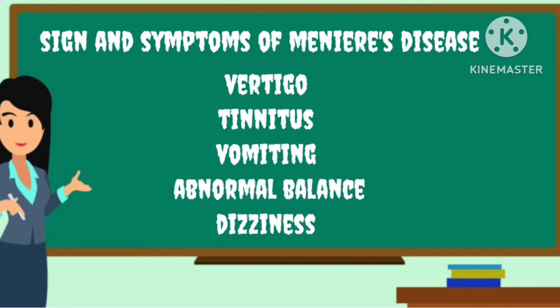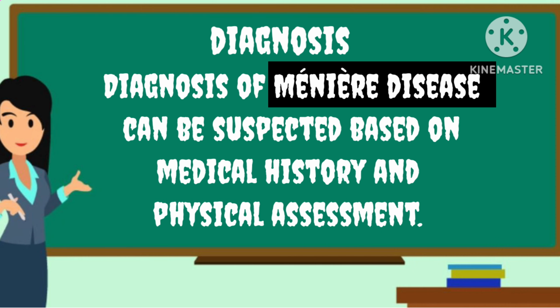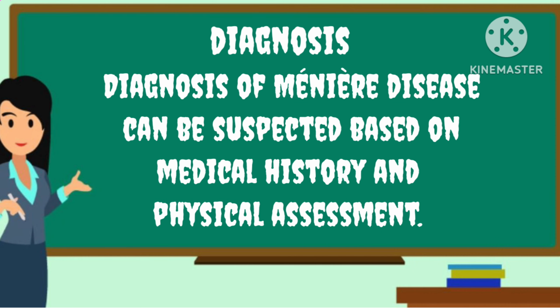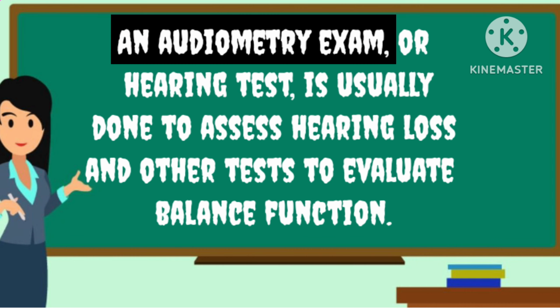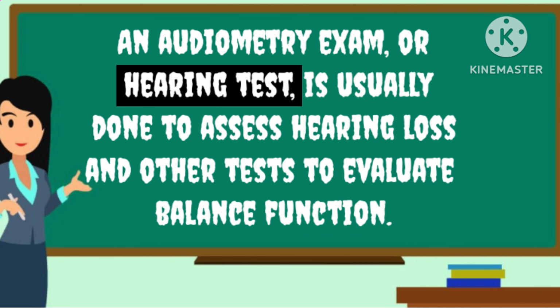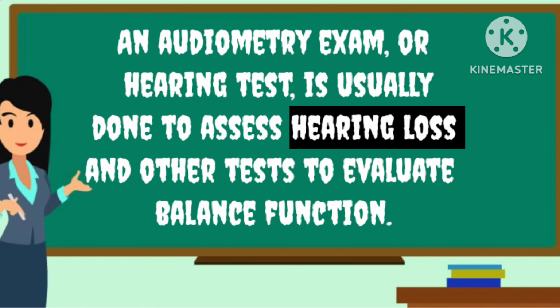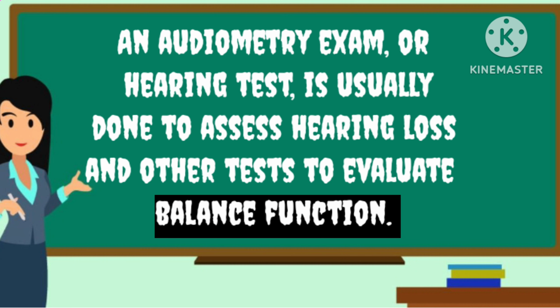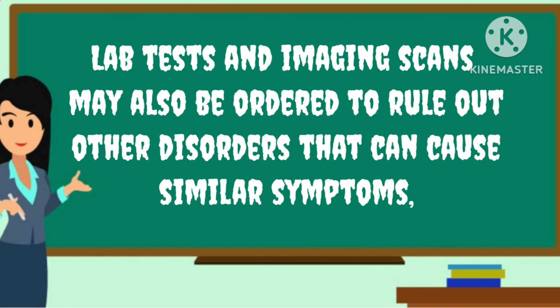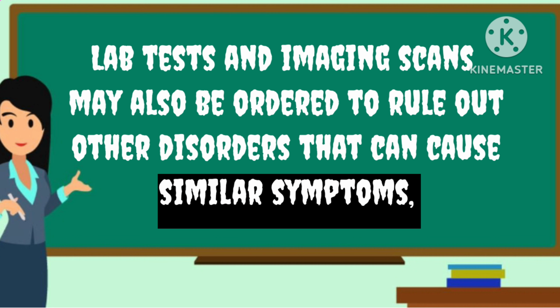Signs and symptoms of Meniere's disease. First is vertigo, tinnitus, vomiting, abnormal balance and dizziness. Diagnosis of Meniere's disease can be suspected on the basis of medical history and physical assessment. In addition, an audiometry exam or hearing test is usually done to assess hearing loss, and other tests to evaluate balance function. Lab tests and imaging scans may also be ordered to rule out other disorders that can cause similar symptoms.